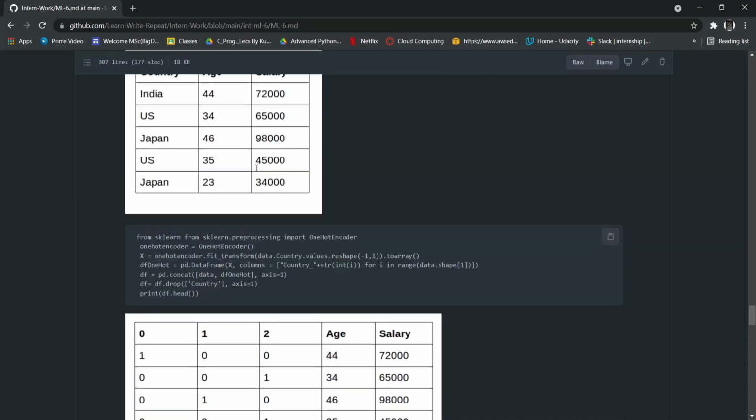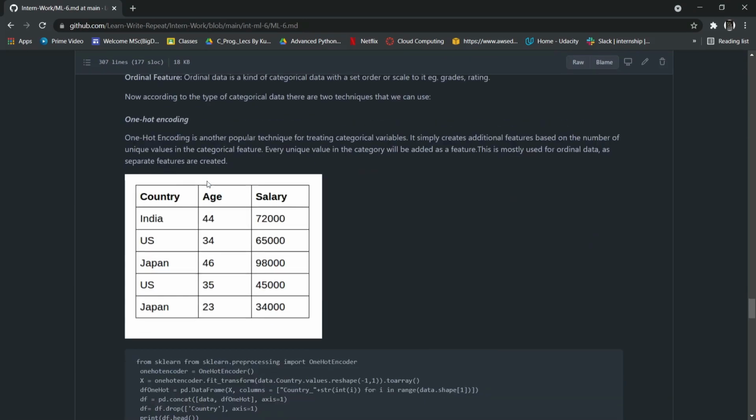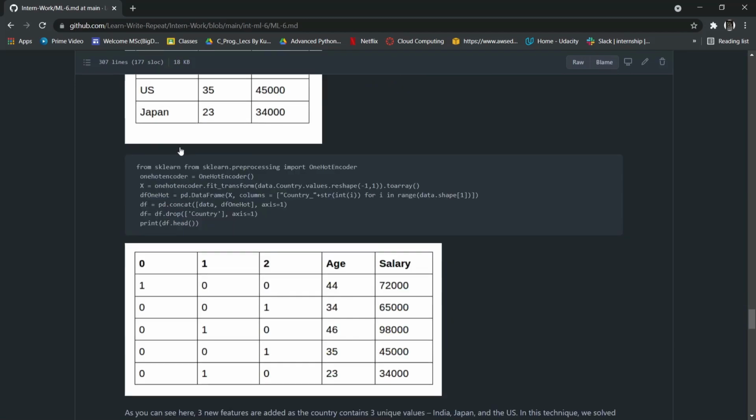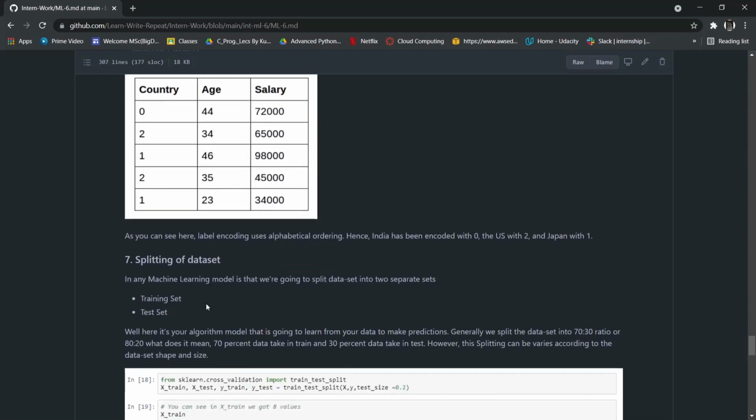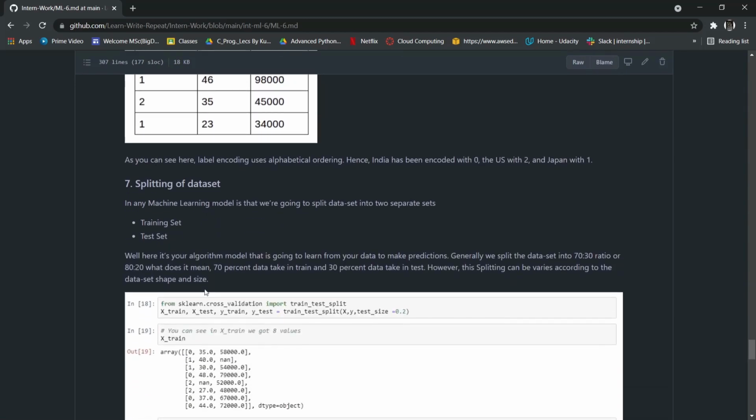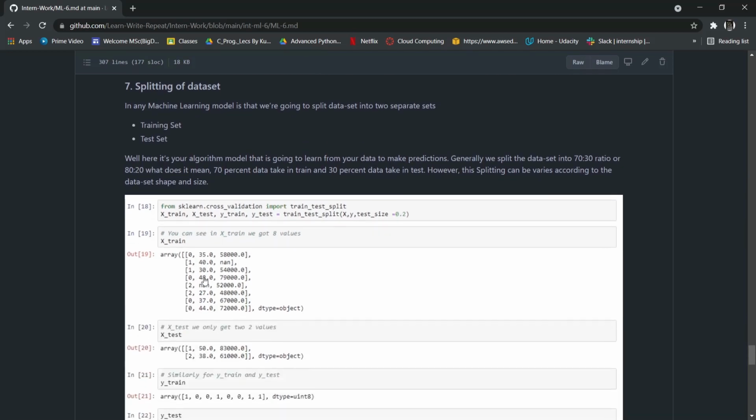After handling the data transformation, where there are two techniques, one hot encoding and label encoder, we perform splitting of the data set. Here we divide the data set in a certain ratio, say 20/80, 30/70.